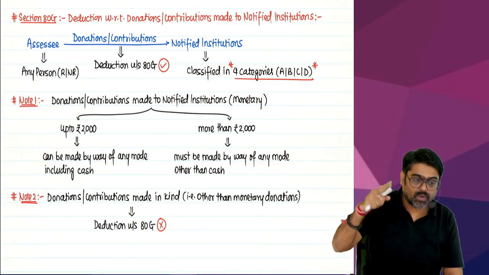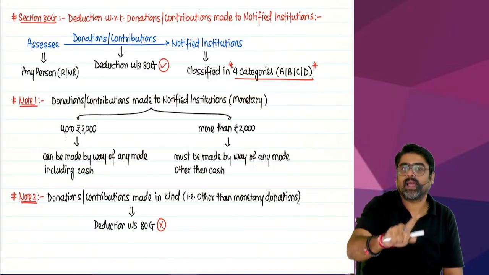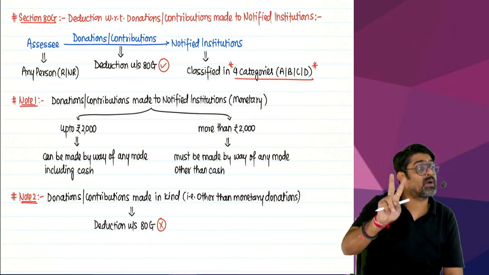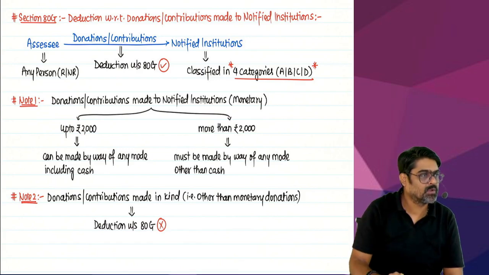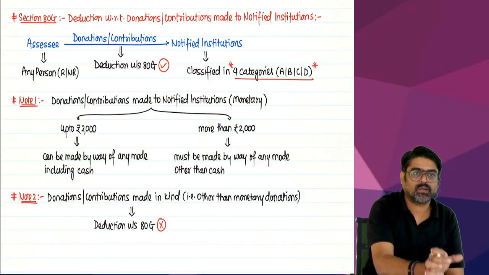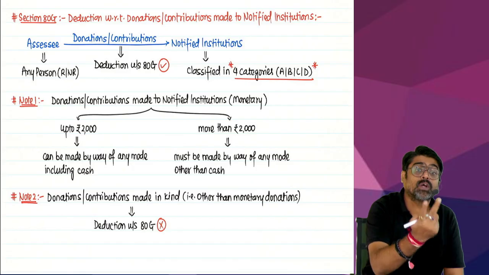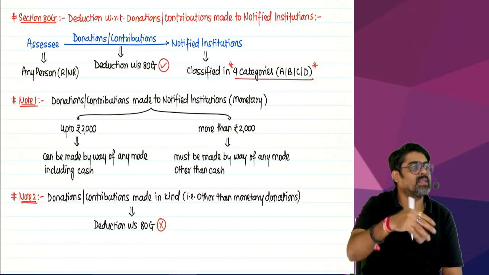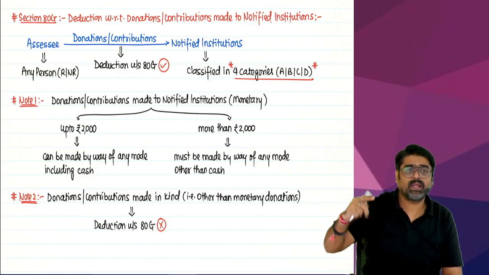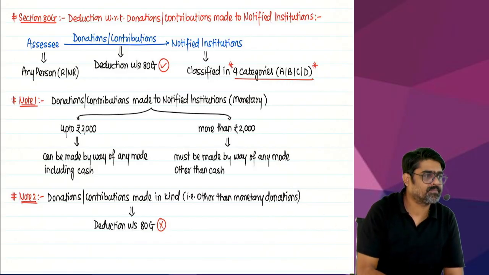But if you are donating money, you are supposed to be careful. If the amount donated by you is up to 2,000 rupees, a single donation of 2,000 rupees or less, then that donation can be by any mode, including cash, and will be eligible for deduction under 80G.